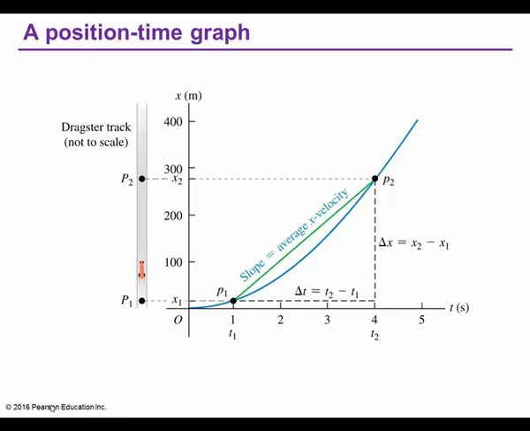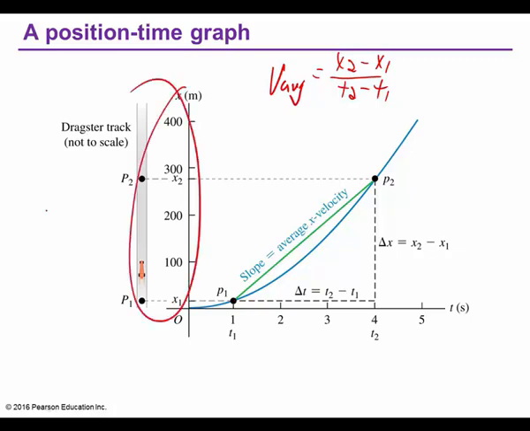Now let's look at this position versus time graph. I know that's a curve, and it's curved a little bit, but we could take the slope of this straight line and determine the average velocity. Because look, what is the average velocity equation? x is on the y-axis, so we're saying x2 minus x1 over t2 minus t1. Well, that's the slope equation, because x is over here on the y-axis.